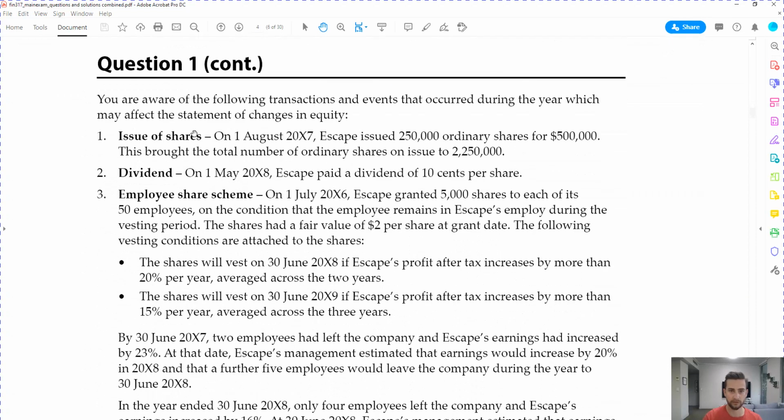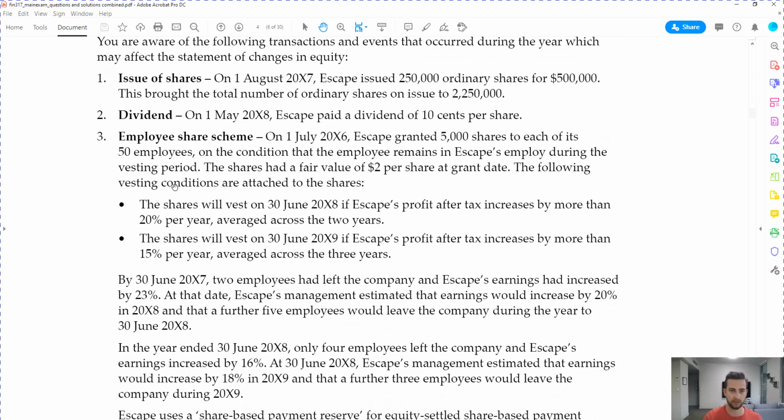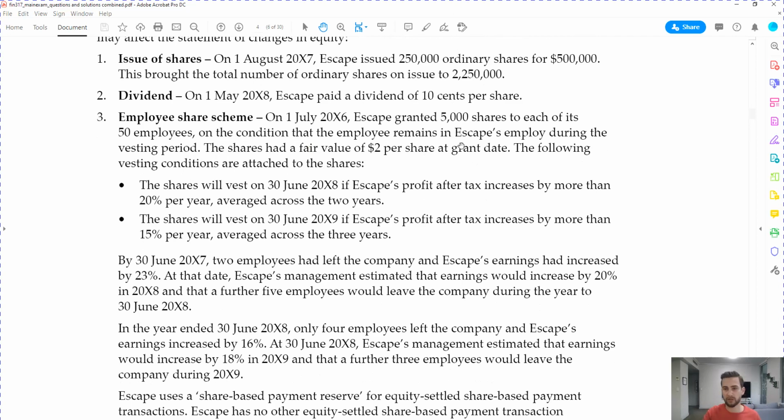All right, so these are the issues that we need to be aware of. So number one, there's an issue of 250,000 ordinary shares for 500K, which brings up the ordinary issues to 2.25 million. There's a dividend of 10 cents per share on 1st of May 2018. There's an employee share scheme from July 2016. So they granted 5,000 shares to its 50 employees on condition that the employee remains in Escape's employ during the vesting period. Okay, the shares had a fair value of $2 per share at grant date.